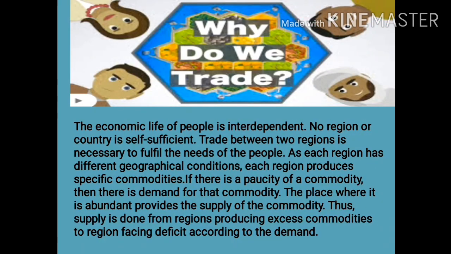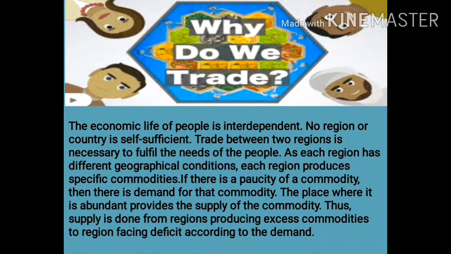Why do we trade? The economic life of people is interdependent. No region or country is self-sufficient. Trade between two regions is necessary to fulfill the needs of the people. As each region has different geographical conditions, each region produces specific commodities. If there is a paucity of commodity, then there is a demand for that commodity. The place where it is abundant provides the supply of the commodity. Thus, supply is done from regions producing excess commodity to regions facing deficit according to the demand.